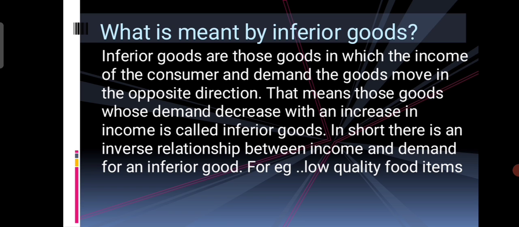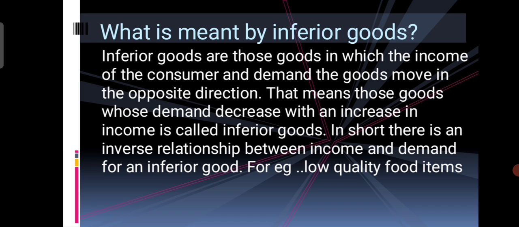For example, low quality food items. Okay, that means in case of inferior goods, there is an inverse relationship between demand and income. If the income of the consumer increases, the demand for inferior goods decreases. Okay, so it relates with the income of the consumer.